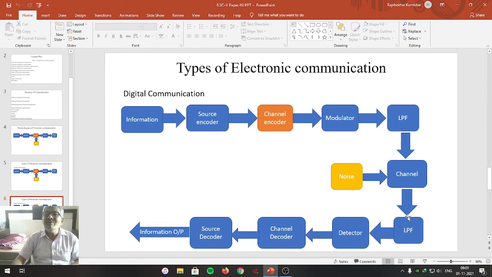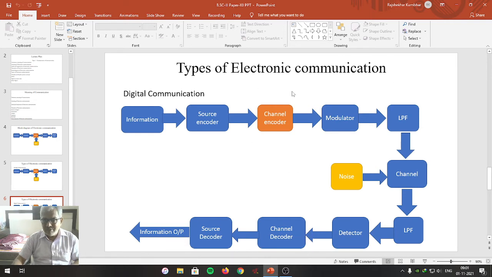The signal is given to the low pass filter, where only the information related to the reception is filtered out within that relative band. It is given to the detector, where the signal is demodulated, which means the high frequency carrier wave is separated. The original information is given to the channel decoder.